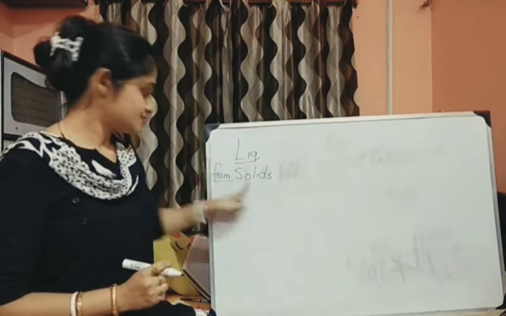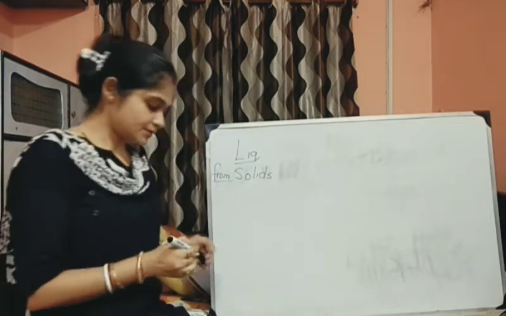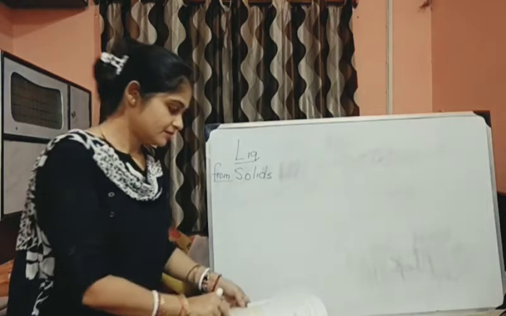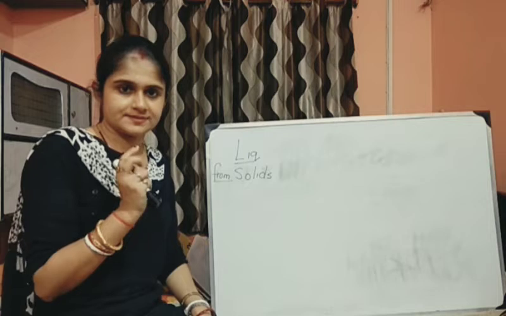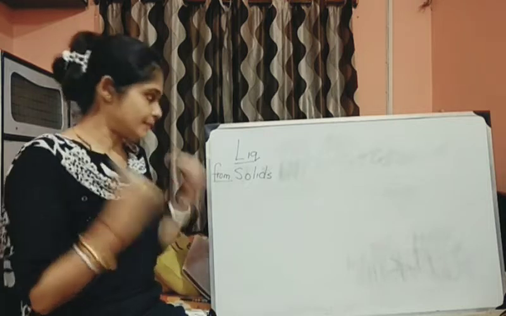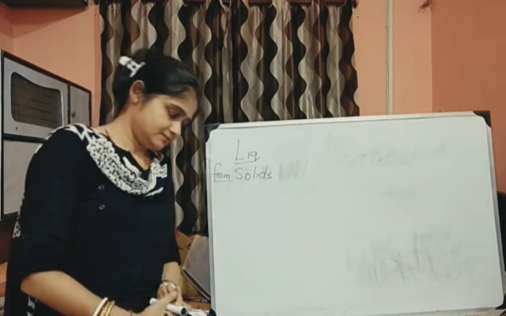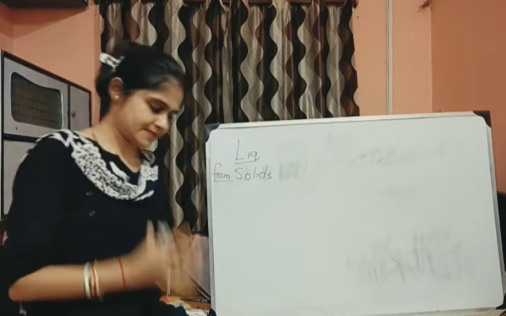Liquid from solid. When we talk about separation of liquids from solids, we have a few methods based on which we separate. We can separate soluble and insoluble substances, right?